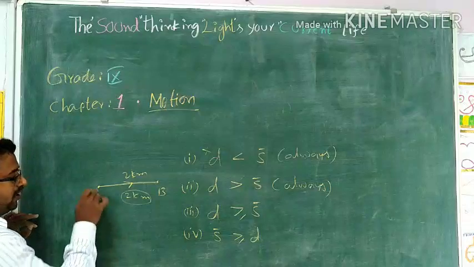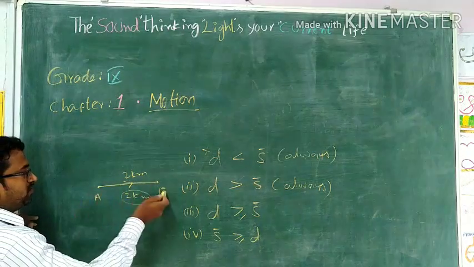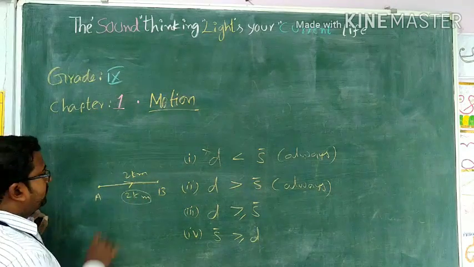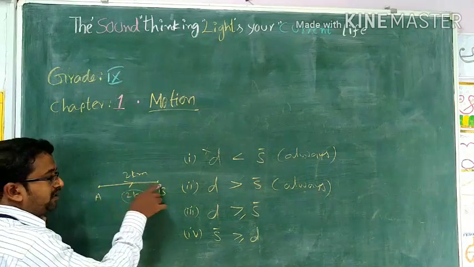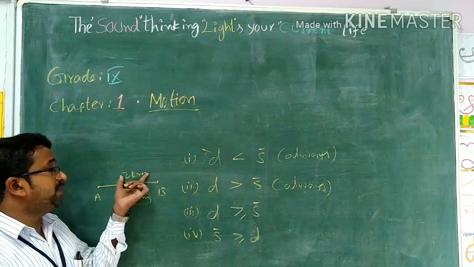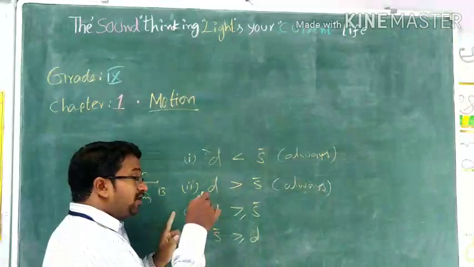A person starts from A and reaches B in this particular direction. Now the distance is 2 kilometers, displacement is also 2 kilometers. Both are same.